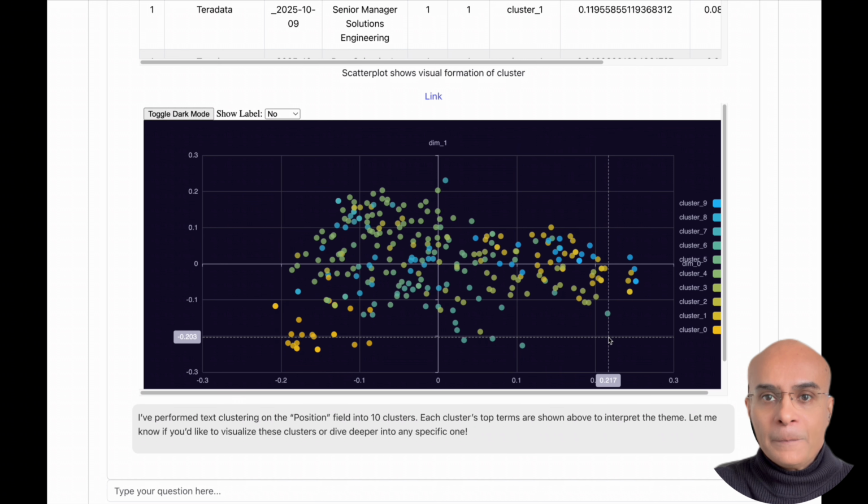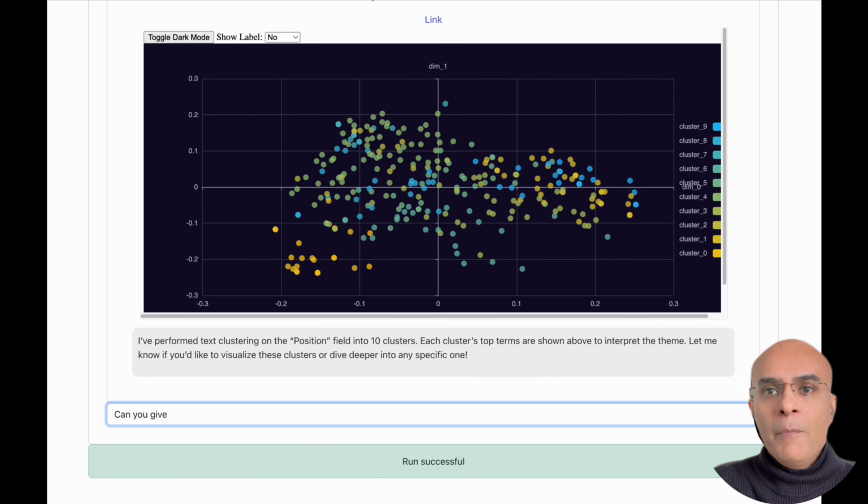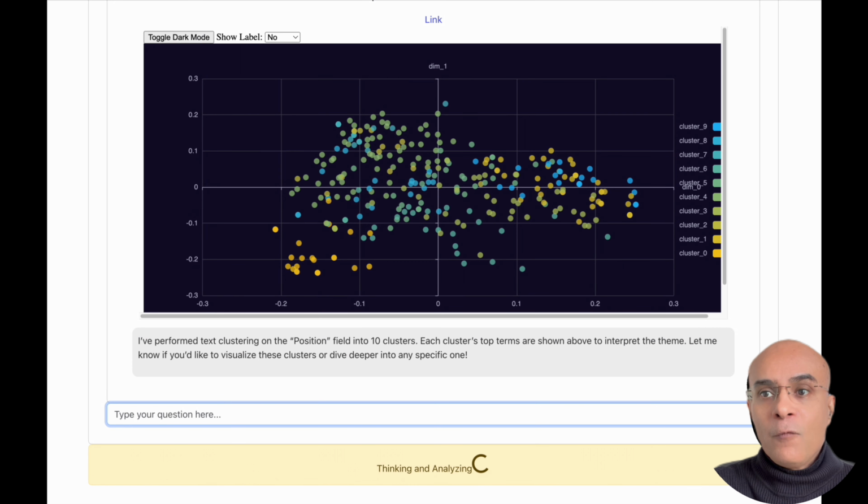Now, instead of manually eyeballing each cluster, let us directly ask the agent to give the interpretation of the cluster. And we can ask it to make a one-line interpretation, which is going to help us understand what these clusters mean.